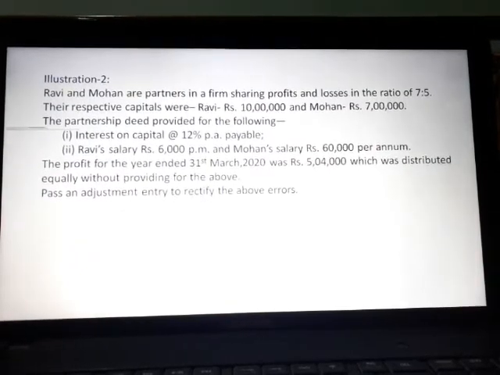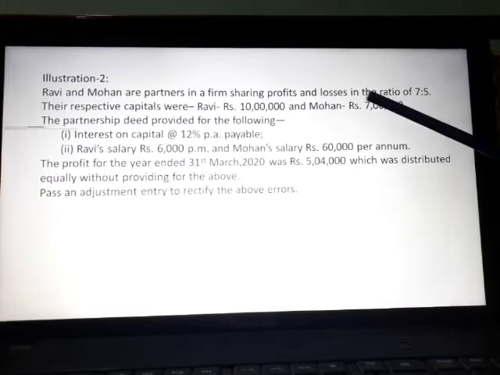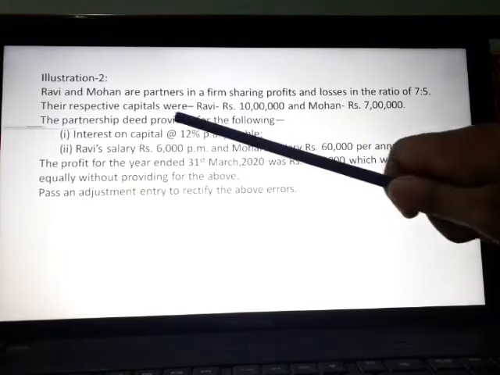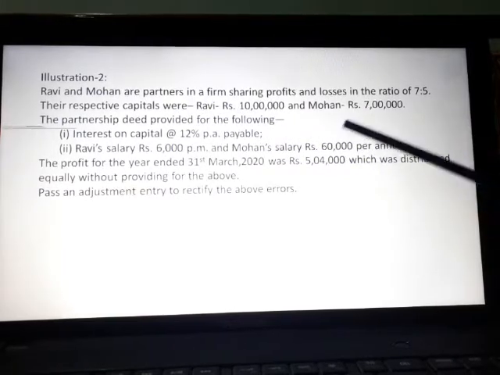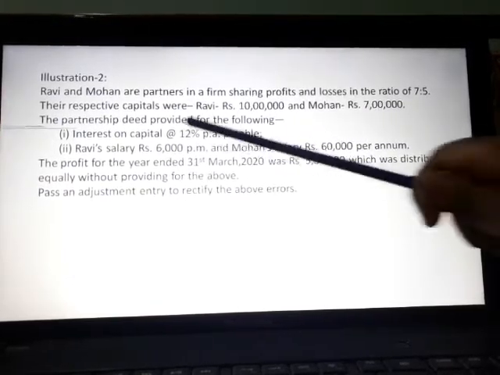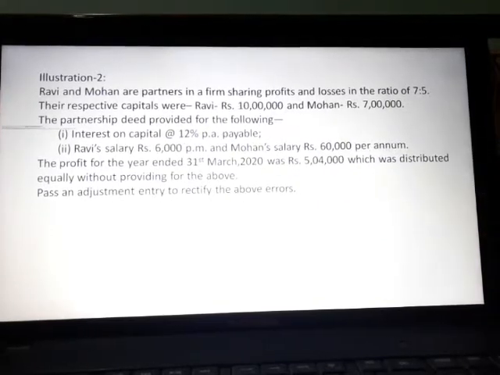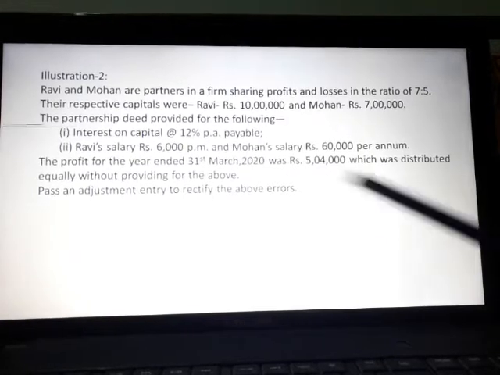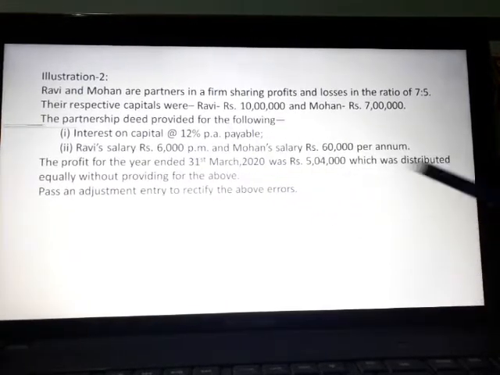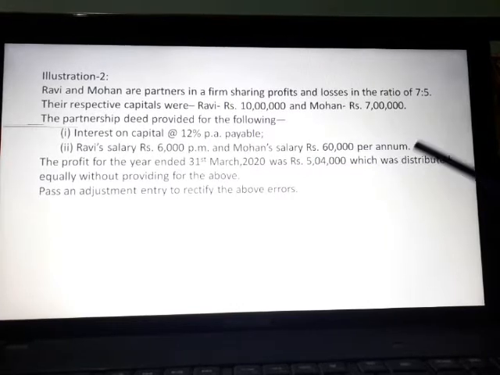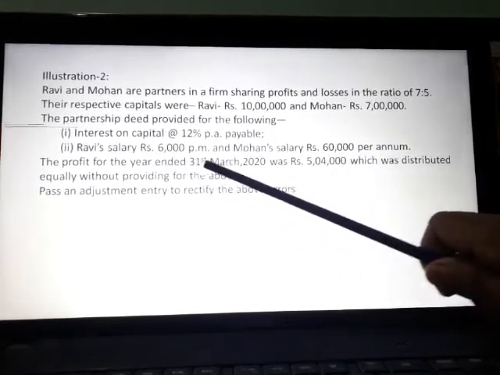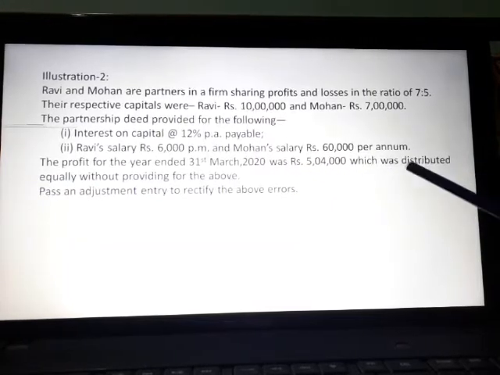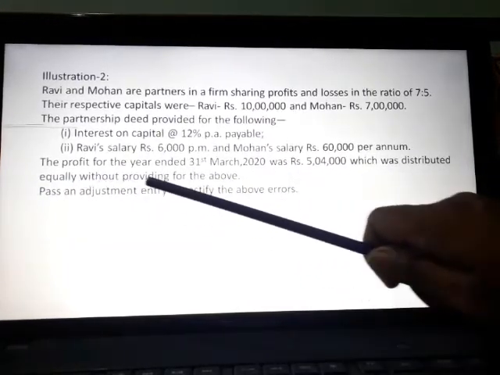Robi and Mohan are partners in a firm sharing profits and losses in the ratio of 7:5. Their respective capitals were Robi 10 lakhs, Mohan 7 lakhs. The partnership deed provided for the following: interest on capital at the rate of 12% per annum, Robi's salary 6,000 per month, Mohan's salary rupees 60,000 per annum. The profit for the year ended 31st March 2020 was rupees 5,04,000, which was distributed equally without providing for the above.